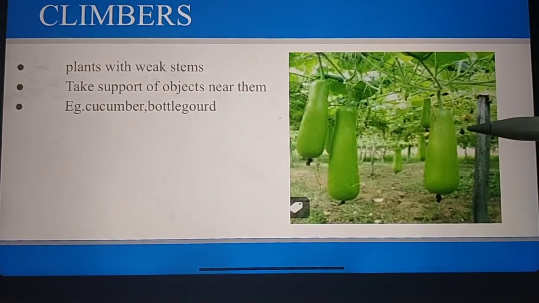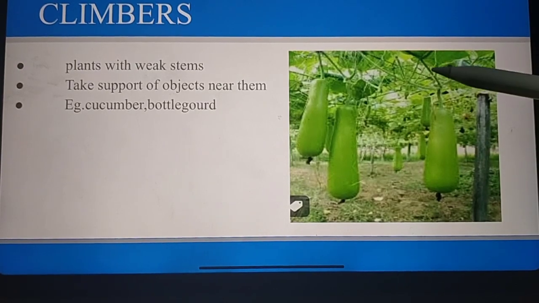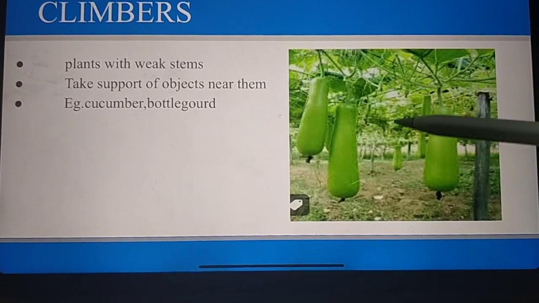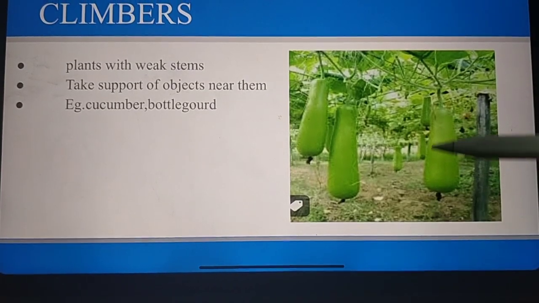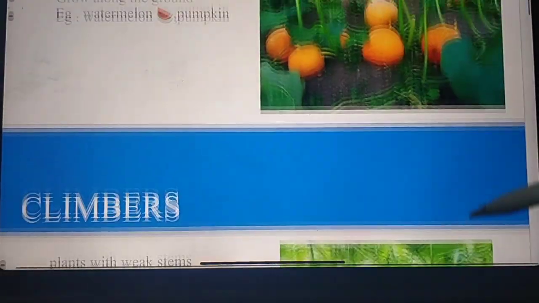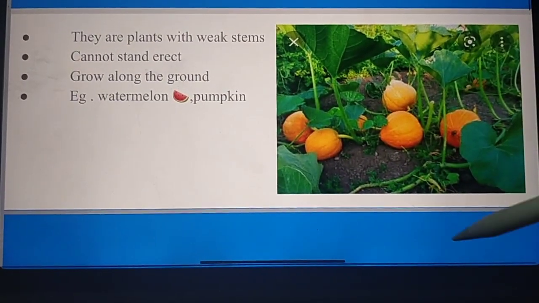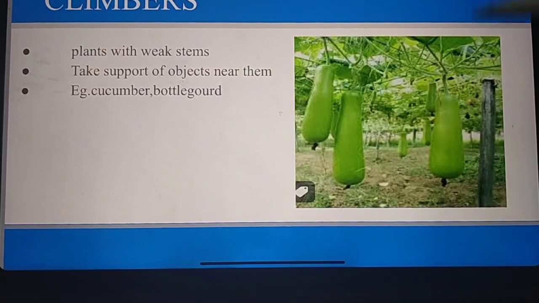Next one is climber. They are also plants with weak stems, but in this case they take support of nearby objects. The best examples are bottle gourd and cucumber. But creepers creep along the ground, and climbers climb on other objects near them.